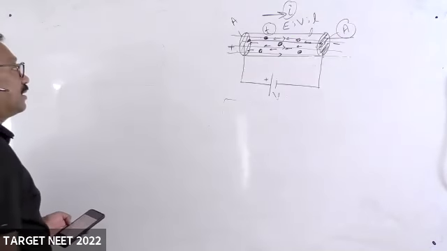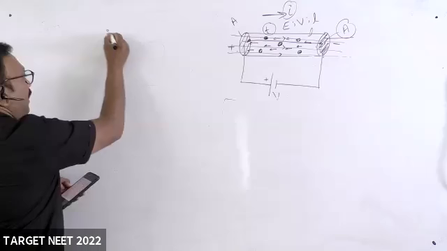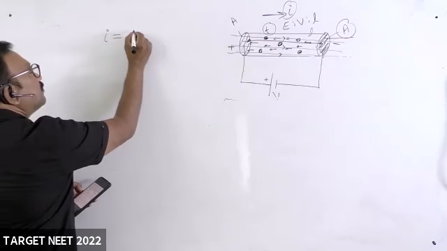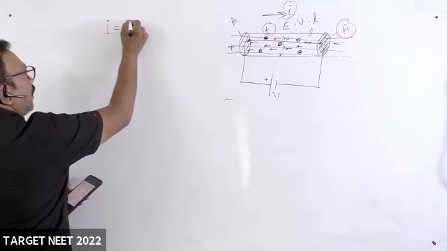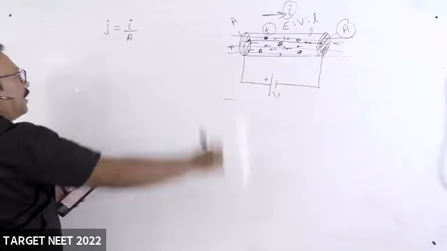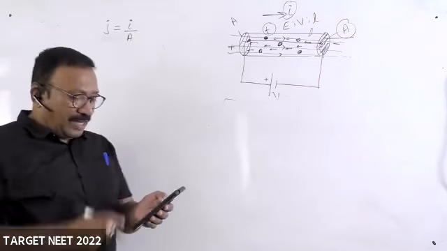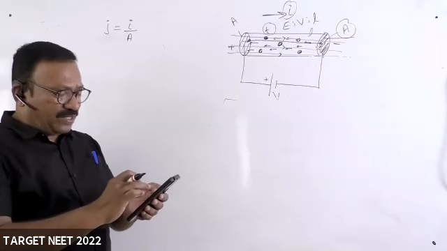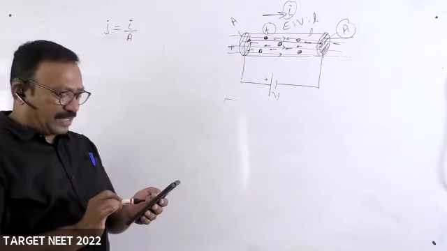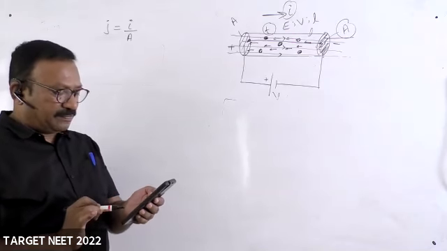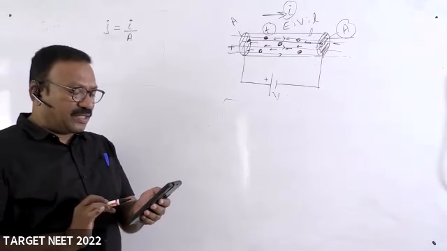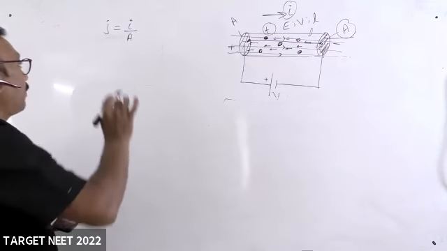Current density is that. What is current density? J is equal to I divided by A. So I'm seeing which one we can get for current density. I said current density we did just now. Resistivity I'm talking.